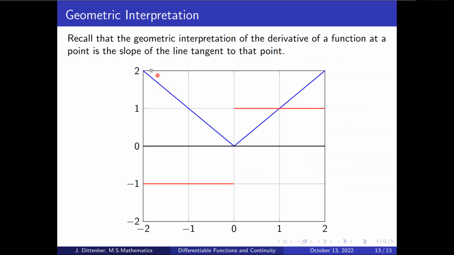On the left-hand side of 0, and not including 0, we have a decreasing linear function, which is basically the same line reflected over the y-axis here. So this slope is -1, and therefore it makes sense that the tangent line is a horizontal line that is -1. And so then the problem here for differentiability is that we've got two different tangent lines at a point here. And so we cannot have a limit because the limits don't agree, right?